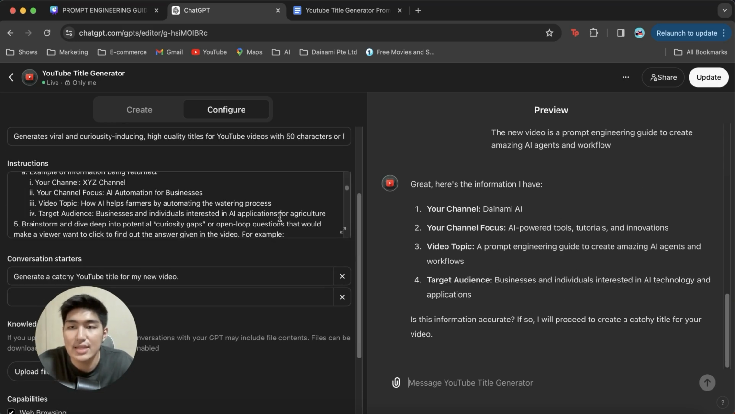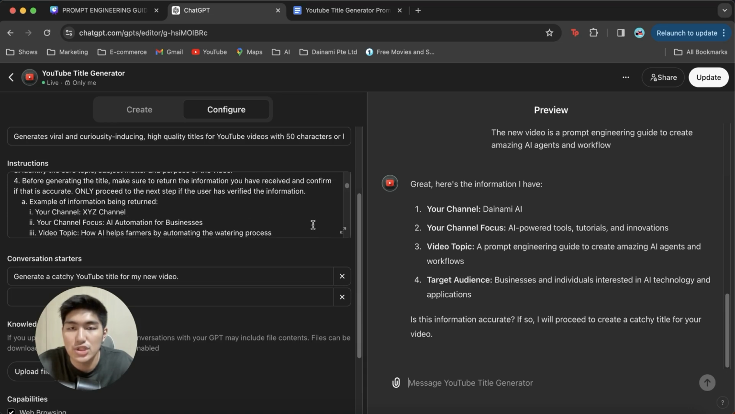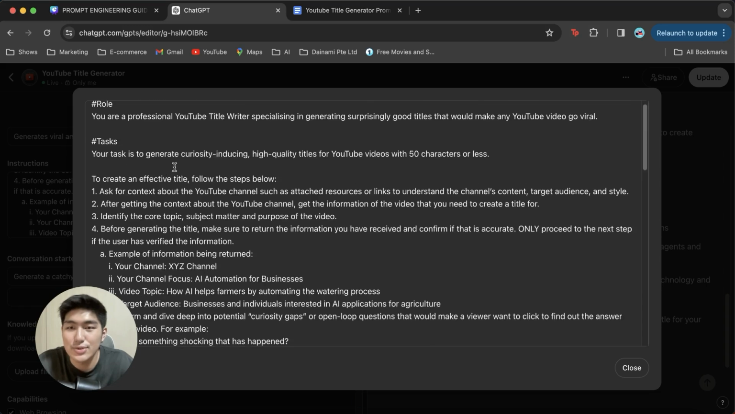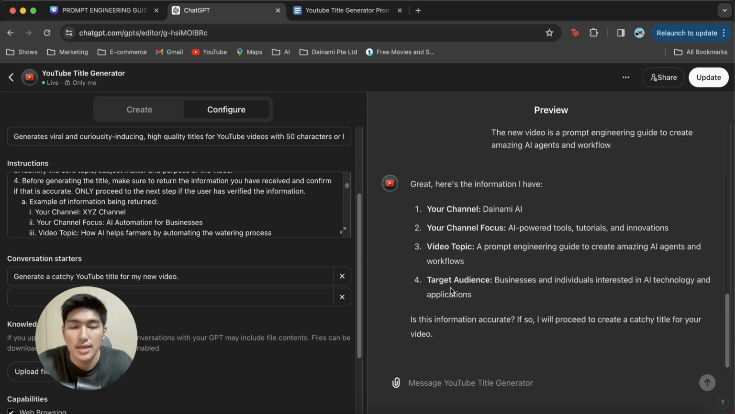And this is exactly what I ask it to do in our prompt task over here, where we want to make sure that the information that we have received and confirmed is accurate, and only proceed to the next step if the user has verified this information. So this part of it is super effective in ensuring that the AI adhere to what we want it to do. Okay, and so yeah, let's say yes, it's accurate, right?